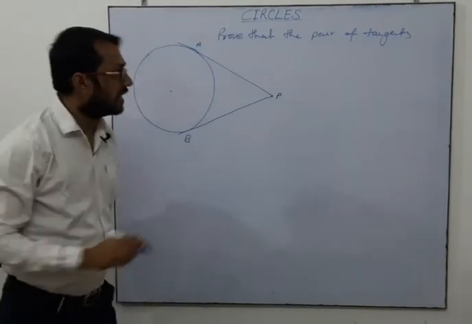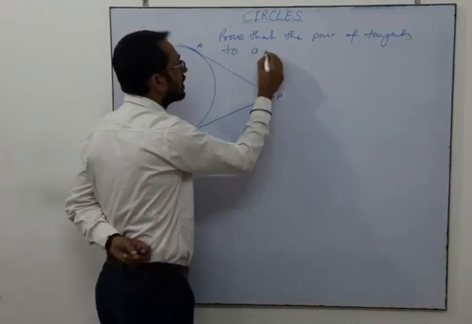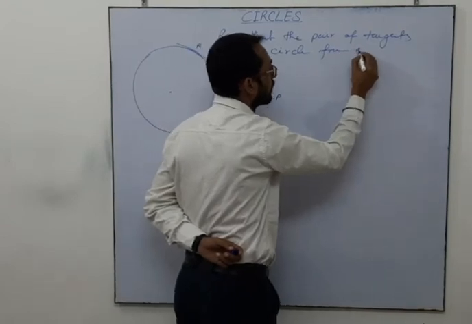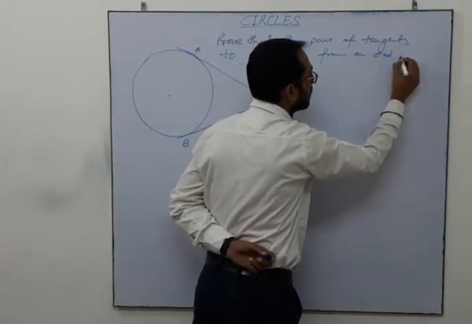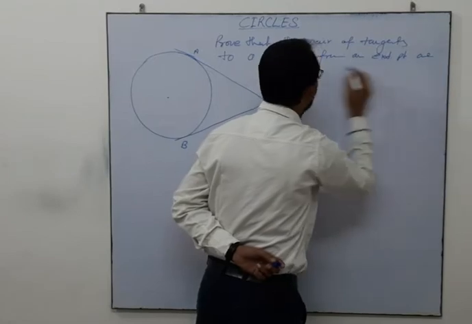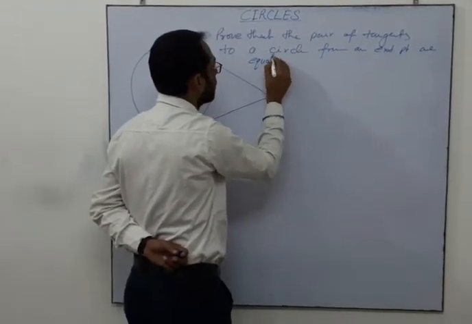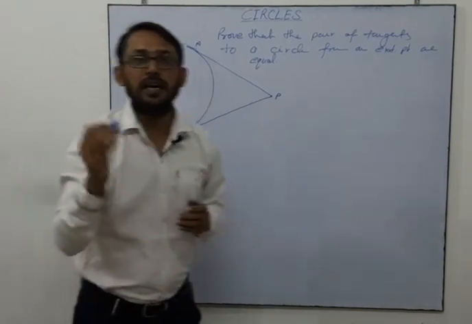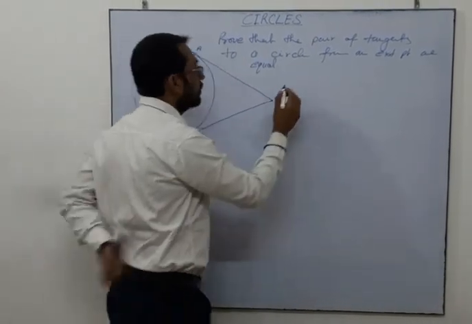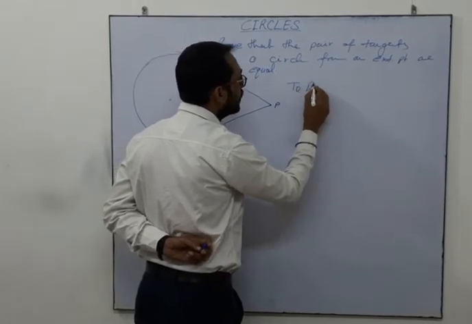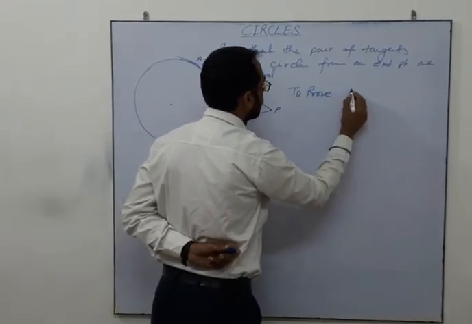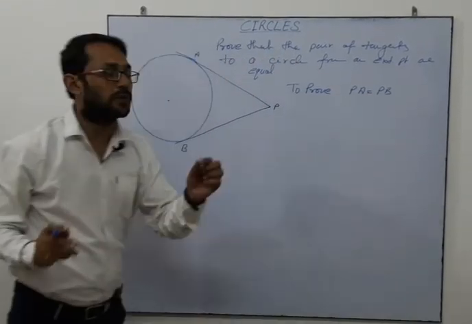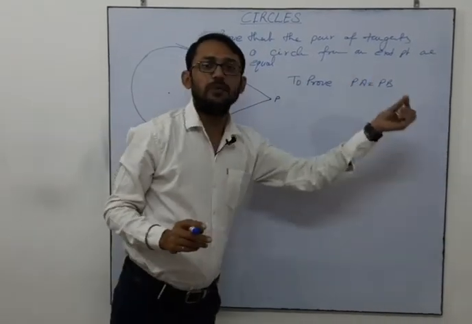Prove that the pair of tangents to a circle from an external point are equal. This we need to prove, that tangents from an external point to a circle are equal in length. So to prove PA equals PB, we are going to prove PA is equal to PB.